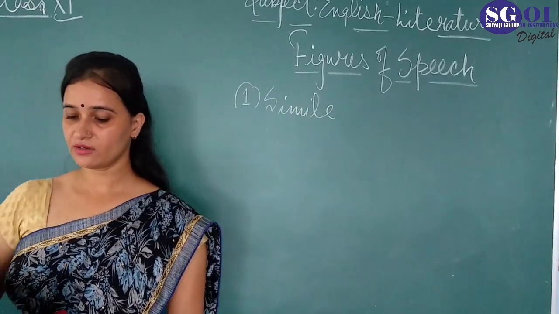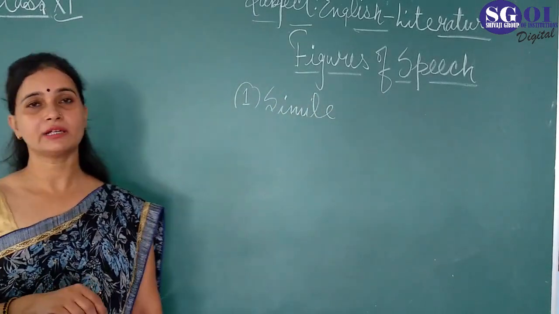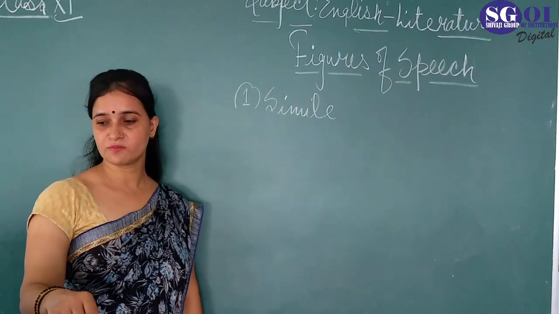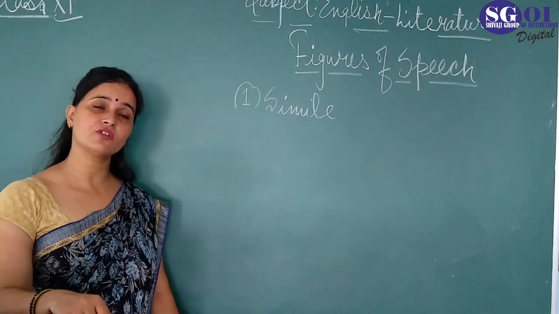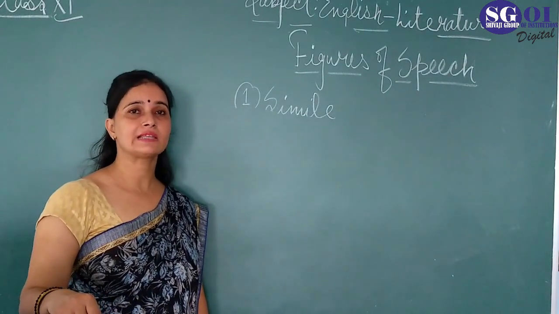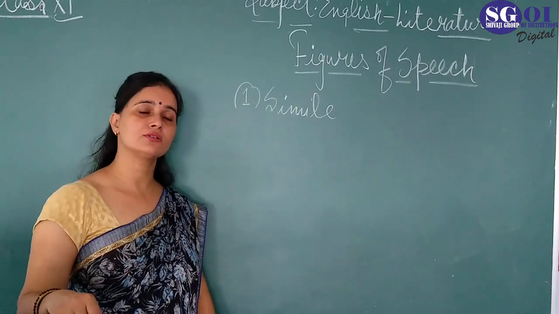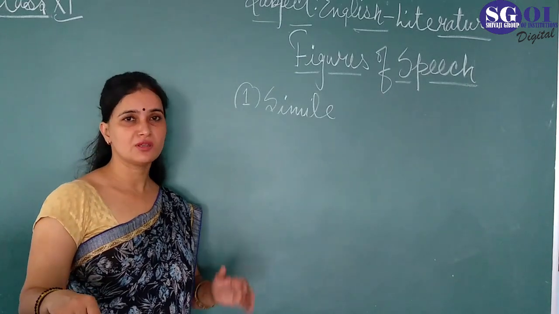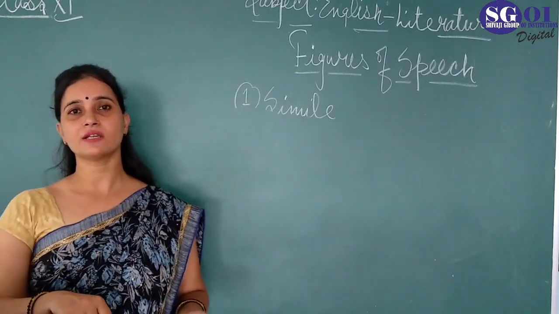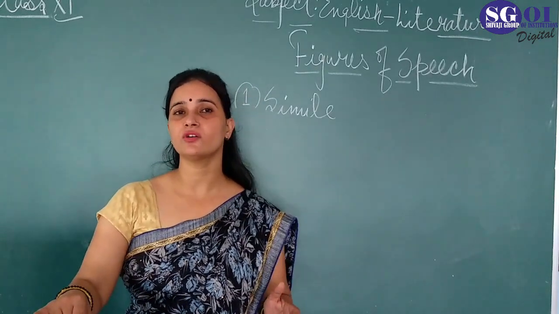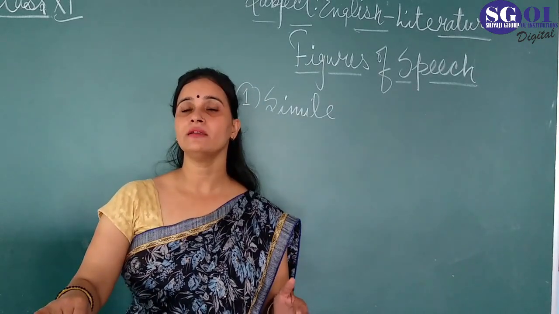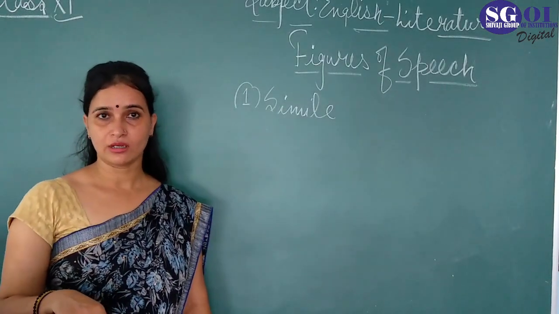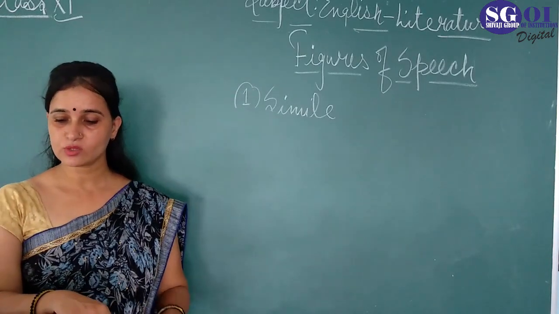Okay, but the words of comparison are used in this figure of speech. The words of comparison are which types of words? As, like, or so. Those are the words of comparison that we use in this figure of speech. So simile is a comparison between two unlike objects, and the words of comparison are as, like, or so. So I'm just going to give you the example of this one.